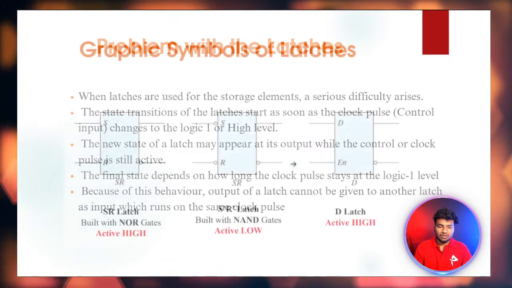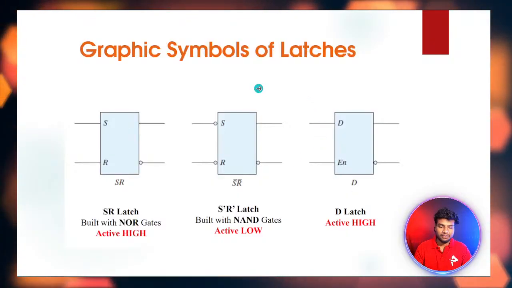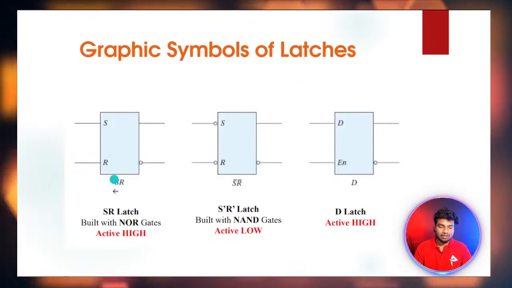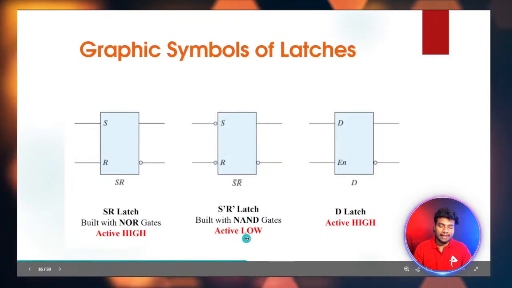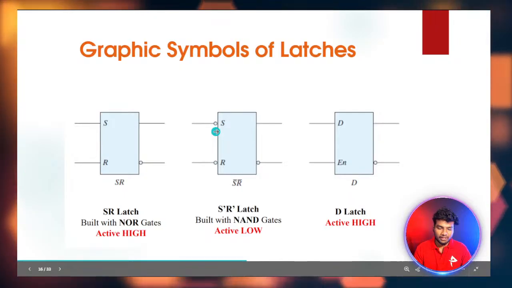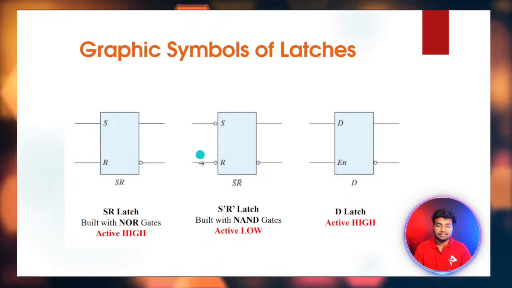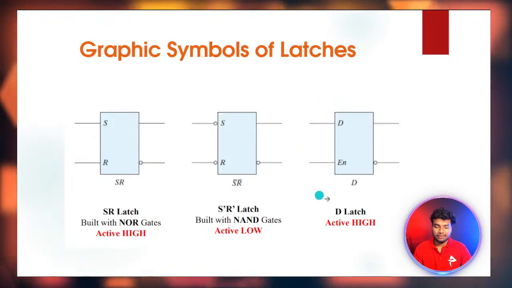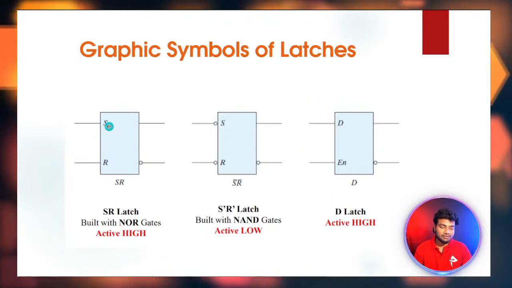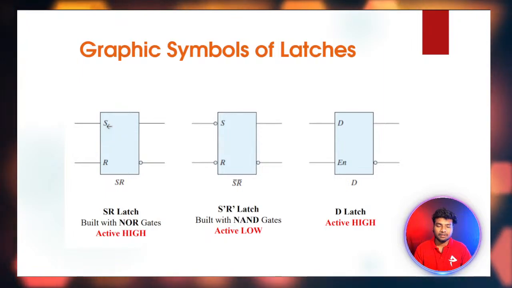So we'll move into the graphical symbols of latches. SR latches, and then SR latch active low. Active low is nothing but if you give a bubble over here, it means SR latch with active low logic. And then D latch active high. So this is how the graphical symbols of latches look.